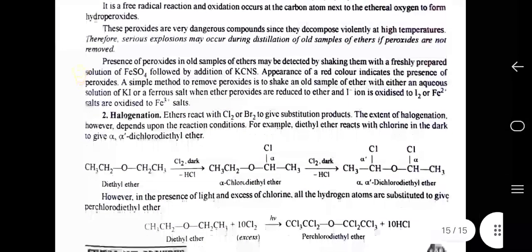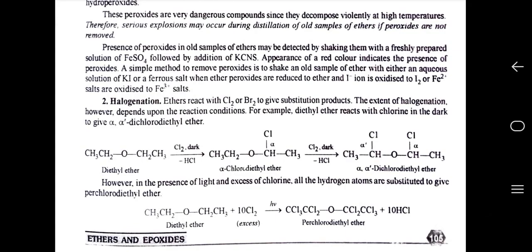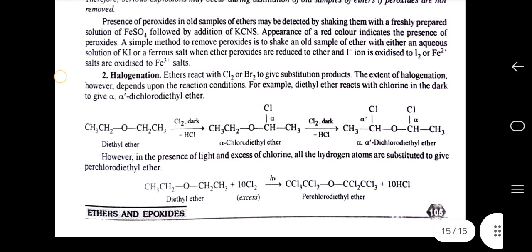Second, halogenation. Ethers react with Cl2 or Br2 to give substitution products. The extent of halogenation, however, depends upon the reaction conditions. For example, diethyl ether reacts with chlorine in the dark to give α,α'-dichlorodiethyl ether. When diethyl ether reacts with chlorine in the dark, it gives α-chlorodiethyl ether, and when it reacts again with chlorine in the dark, it loses HCl and the product formed is α,α'-dichlorodiethyl ether.